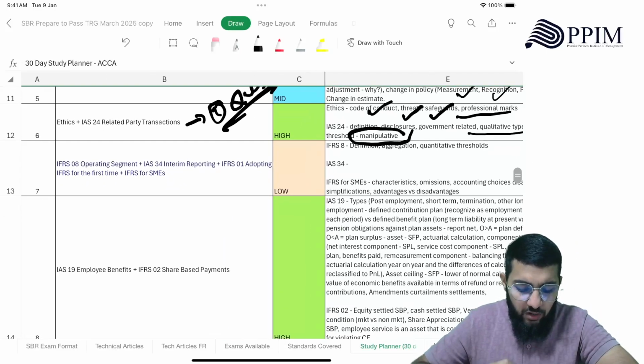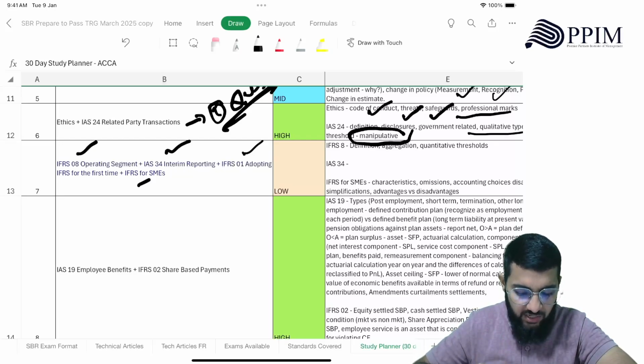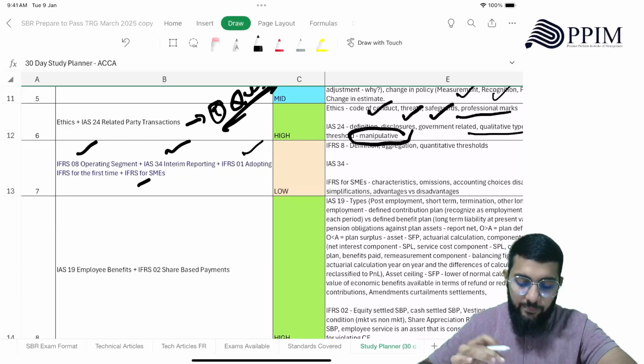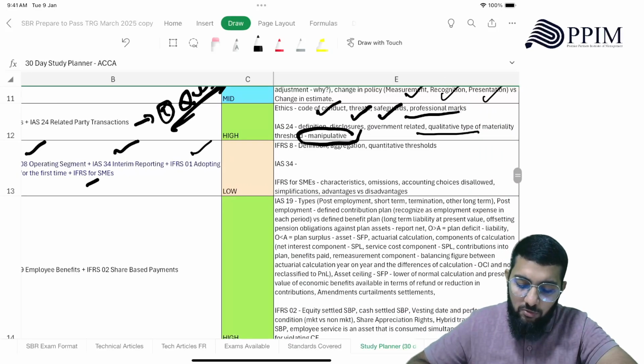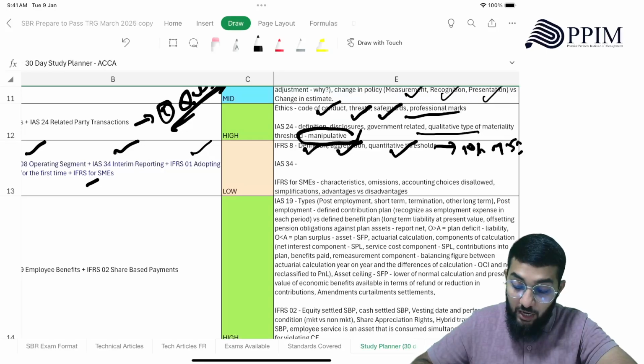Then there is a low important area, which is IFRS 8, although a new standard. IFRS 1 is not a new standard, this is something you would have seen at FR level, but not important. It's low importance here. IFRS 8, you need to know the criteria of definition, aggregation, quantitative threshold, again 10% versus 75%, how that works.